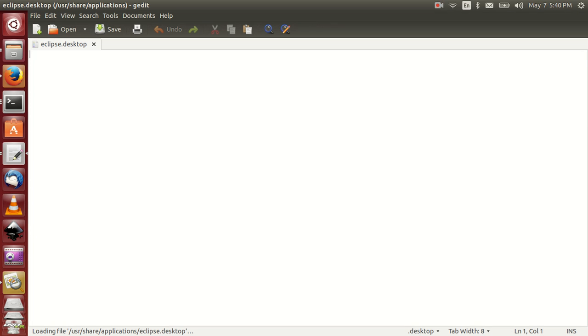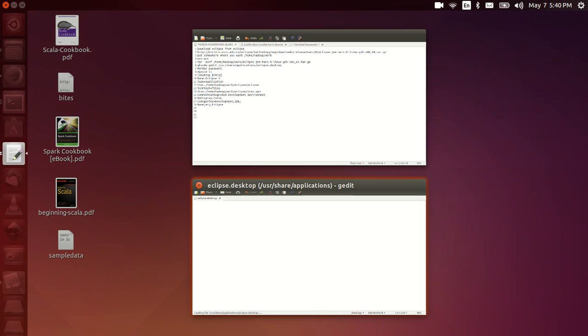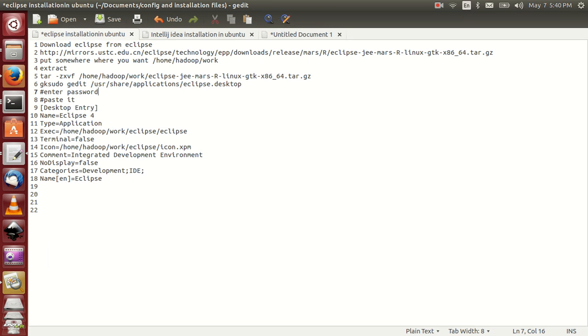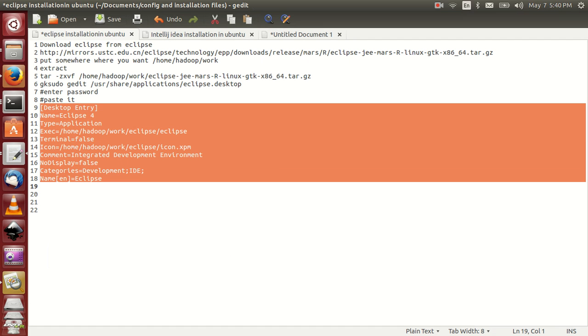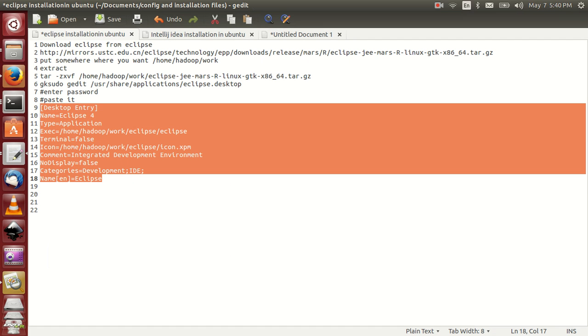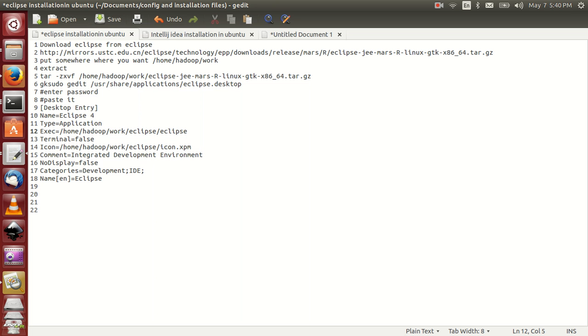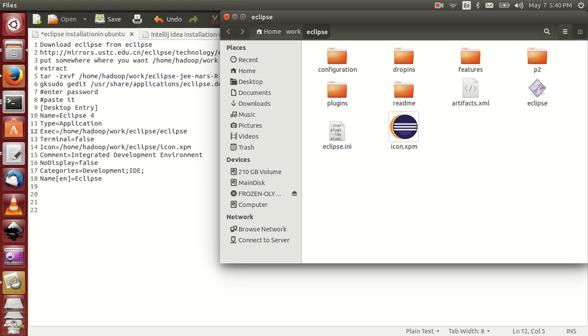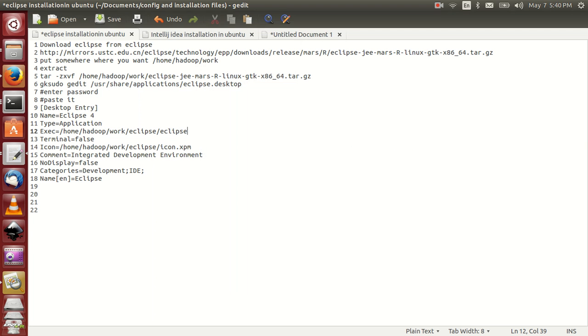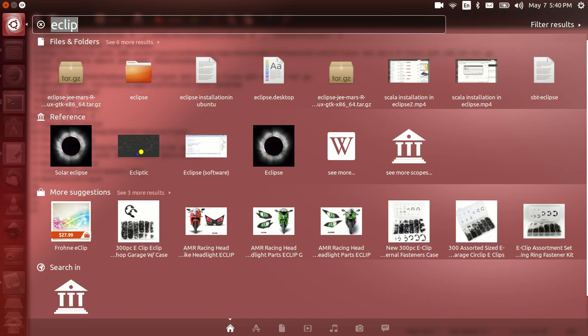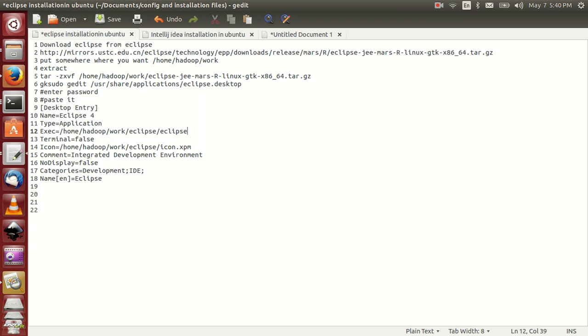Your system password it is. Then copy this one and paste this one. Please note this is very important. Exec means this is the path, so simply copy this one and paste here. And to display your icon here, the icon path is required.